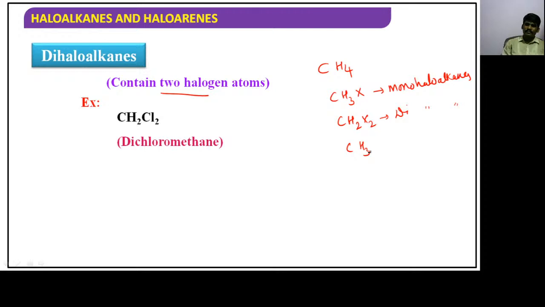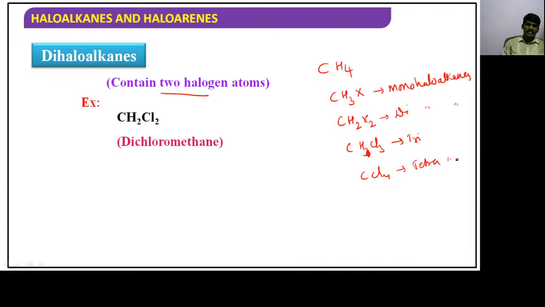If I replace three hydrogens with three chlorines, that is said to be trihaloalkane. And then next one is CCl4, that is tetrahaloalkane. Right, guys? So dichloromethane is an example of dihaloalkane.